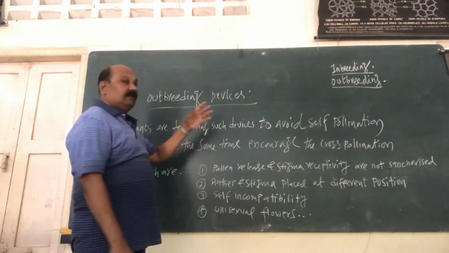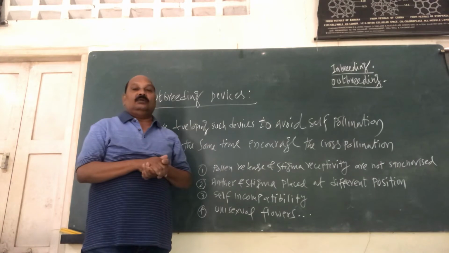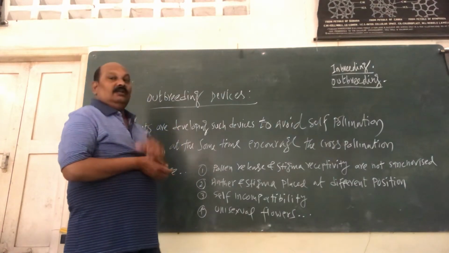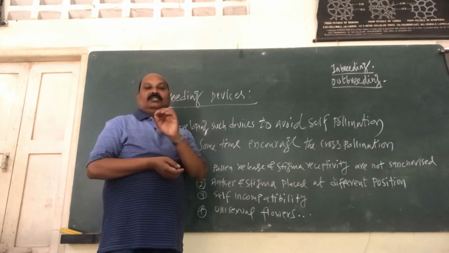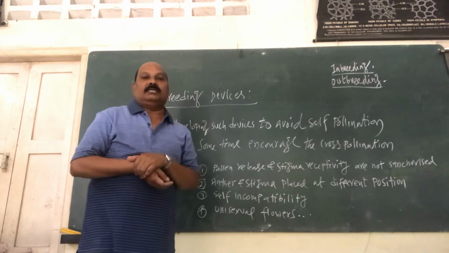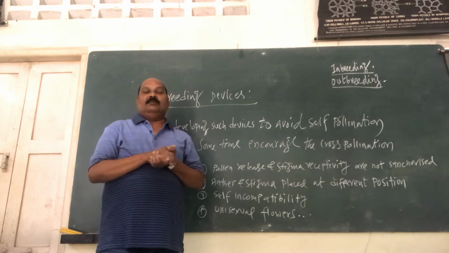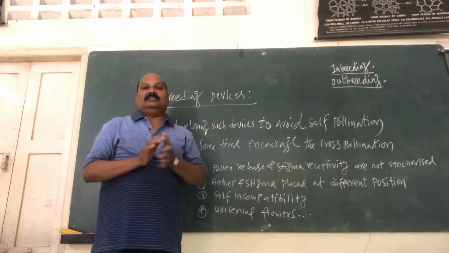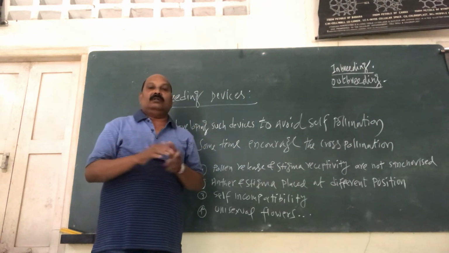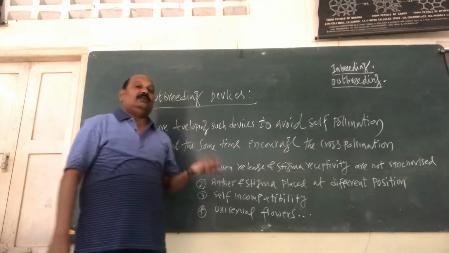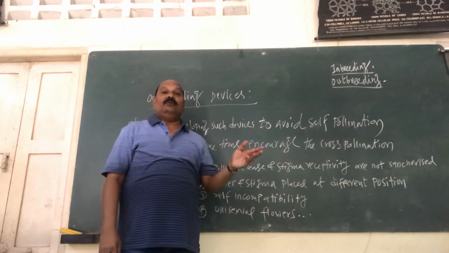It means the plants develop such devices in order to avoid self-pollination, and at the same time they want to go for cross-pollination. Now the question is why they want to go for cross-pollination or outbreeding. The question is very simple. The basic concept of sexual reproduction is to have enormous variation. When you go for self-pollination, the variation is very less. But basically the plants need variety. They want a lot of variation. So in order to achieve a large number of variations, they have to go for cross-pollination.